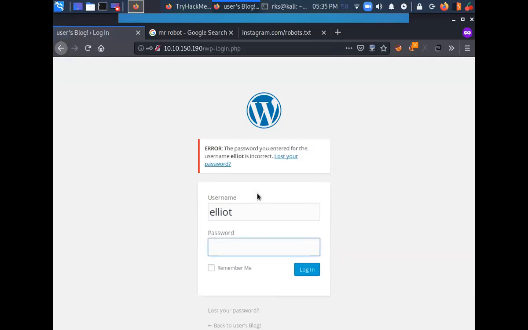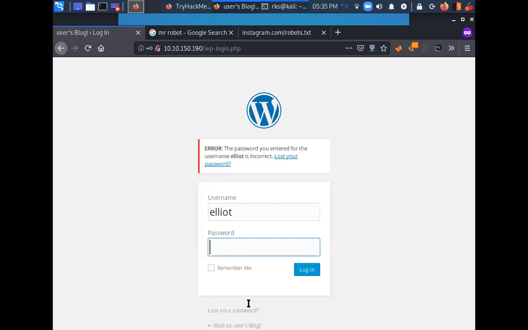Now observe the error. So the password this time is incorrect. Right. So one thing is sure, that I have successfully found the username. Let's go ahead. We are able to identify the username because of this over-descriptive error, right? Now I need to find the password.